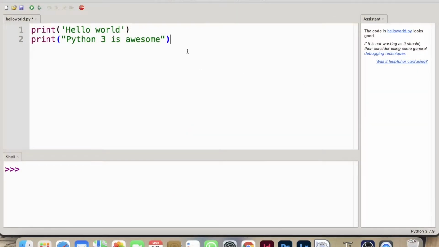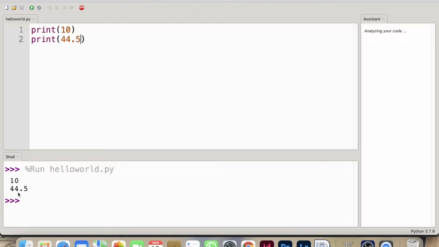You can use the print function to print integers and floats as well. Let me give you a quick example. So I will remove this old code and I will say print 10, and I will also print 44.5. When you run the code, the integer 10 and the floating number 44.5 are printed. One thing to remember is that if you use a number with quotation marks, technically it's a string in Python. So if I surround 10 with quotes, it's a string, not an integer.